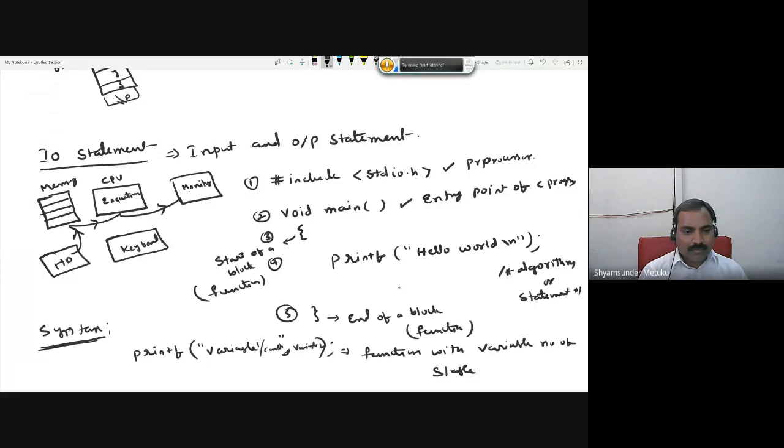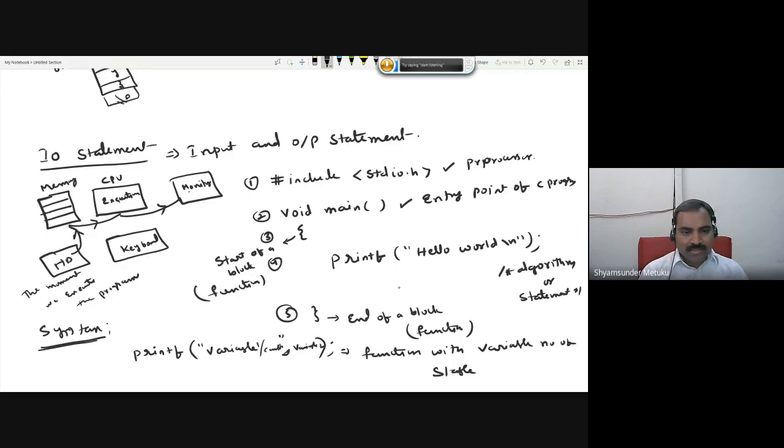Okay? The moment we execute the program. Is it clear? Whatever program I have written in the right hand side, the moment you execute, on the hard disk you will find a file, you double click on it, it will be transferred into memory, from memory to the CPU, CPU to the monitor.